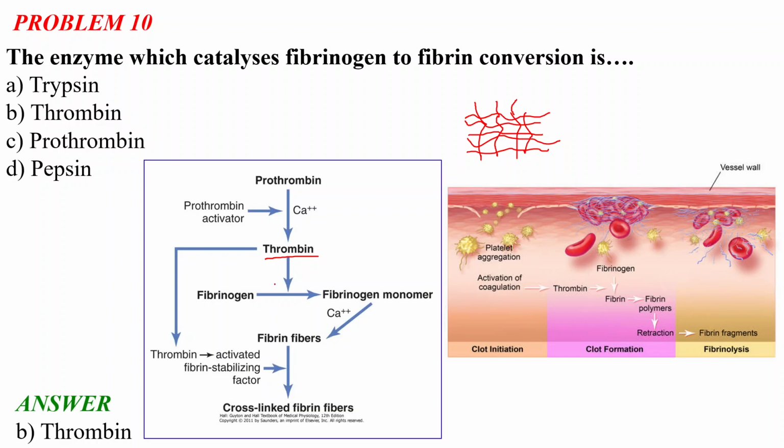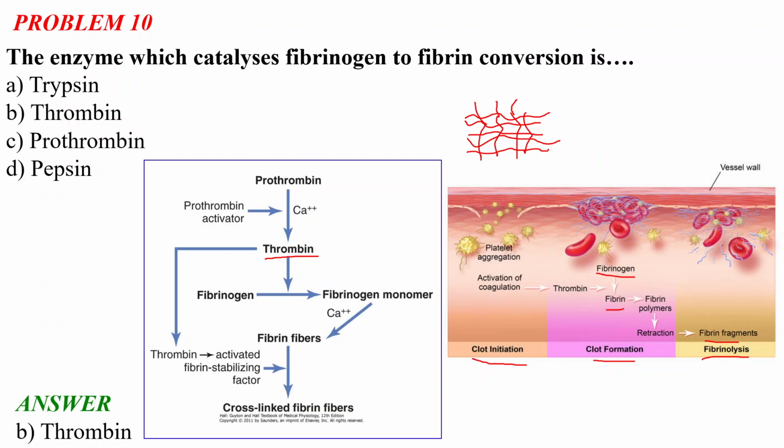In our body, platelet aggregation happens if there is any injury, followed by activation of coagulation. The first step is clot initiation and clot formation. Thrombin catalyzes the fibrinogen to fibrin conversion, and the fibrin monomers convert to fibrin polymer, and then to fibrin fragments. That is fibrinolysis.